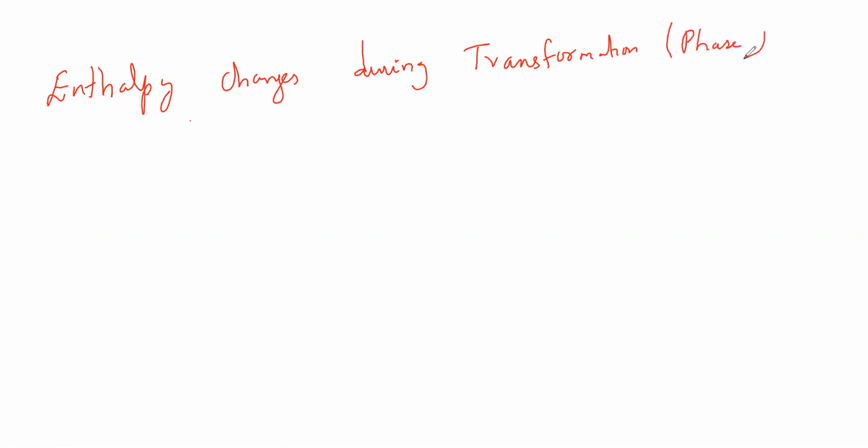So what do you mean by phase? That I'll tell you. First thing is enthalpy of fusion.